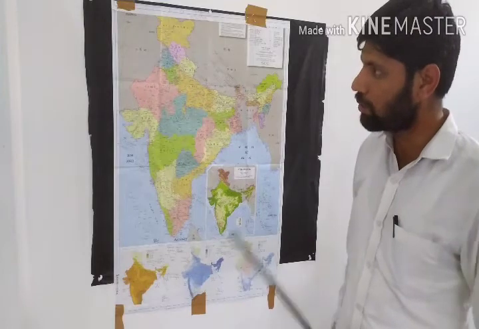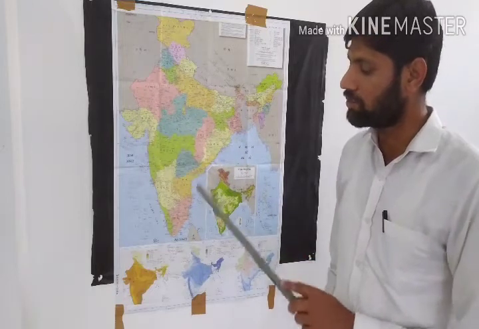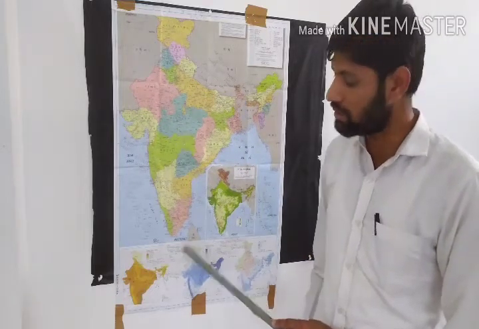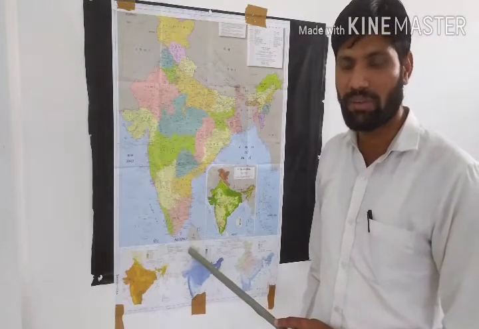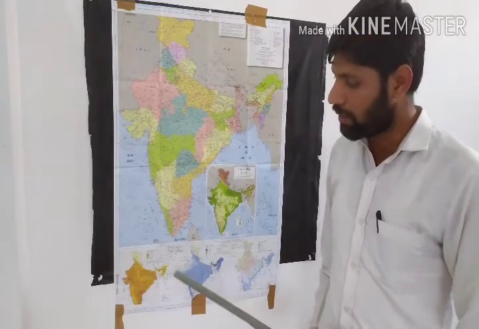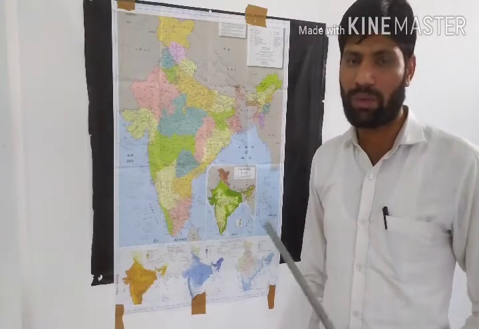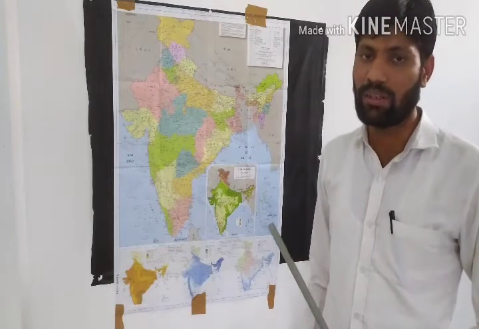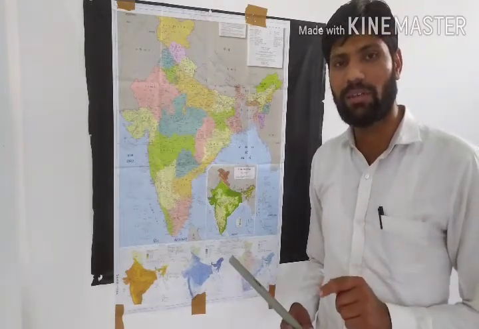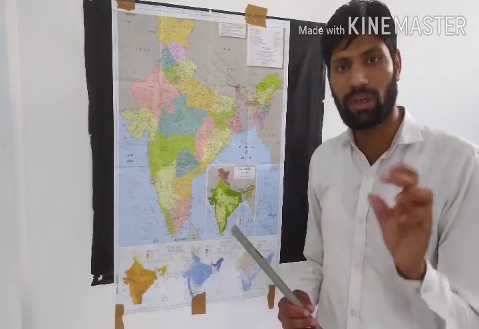Now there are different habitats in different areas of India. According to the sociobiologist Edward Wilson, there are three different types of diversity level. One is known as genetic diversity, second is species diversity, and third is ecological diversity. Very first we have to talk about genetic diversity. Genetic diversity is at the variety level. There are different varieties of mango, different varieties of wheat, different varieties of rice.